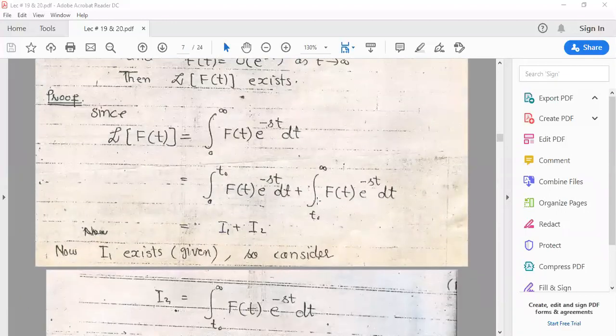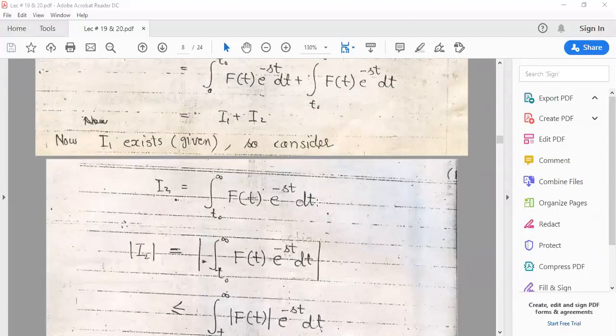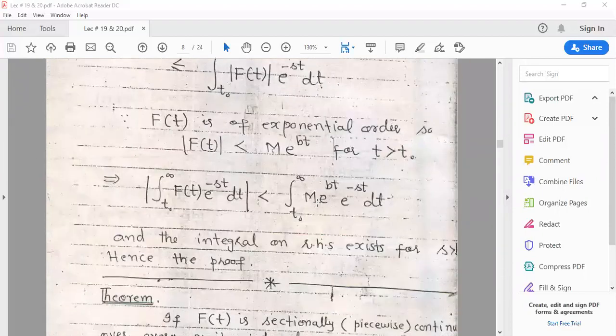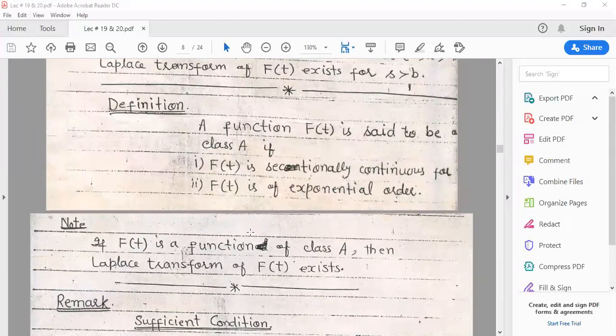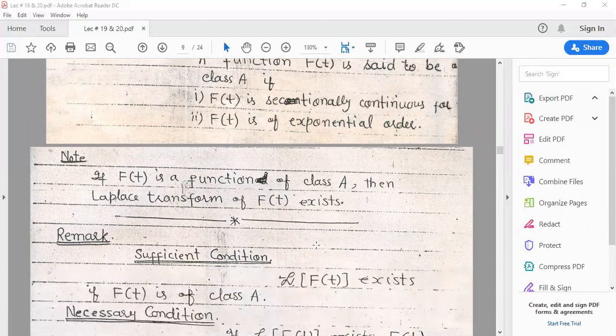Here you can see that here is a proof. Go through this proof at your end. Now take a definition. A function f of t is said to be of class A if f of t is continuous and f of t is of exponential order. If f of t is of exponential order of class A, then the Laplace transform of f of t exists.